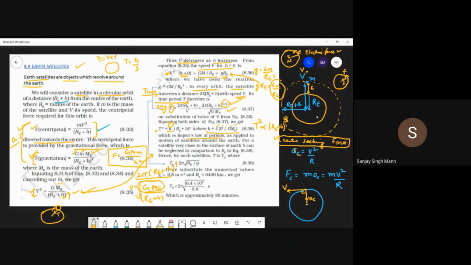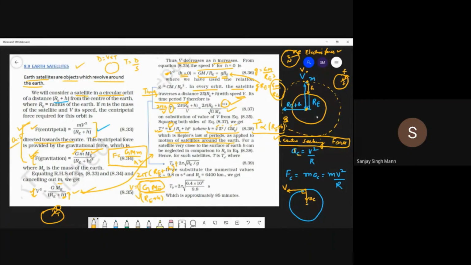So t square is directly proportional to the distance, where t is the time period of one revolution, and this is the distance from the center of the earth to the center of the satellite or planet, right? So the distance between the centers is re plus h. Here the distance between the satellite and the center of the earth is re plus h. So this is the same as Kepler's law of periods for the motion of satellites around the earth.